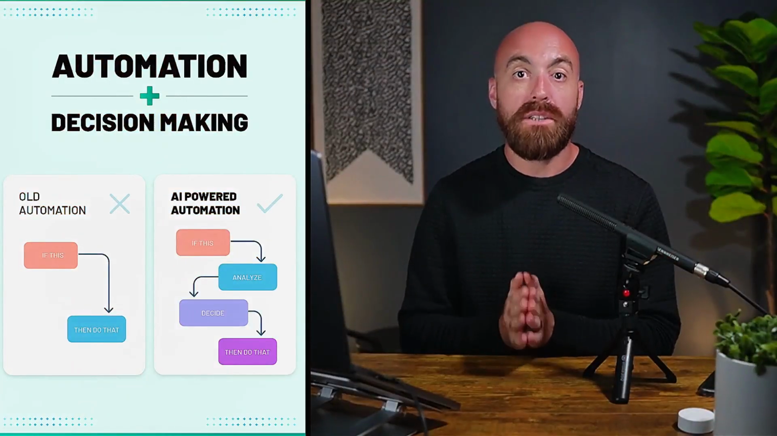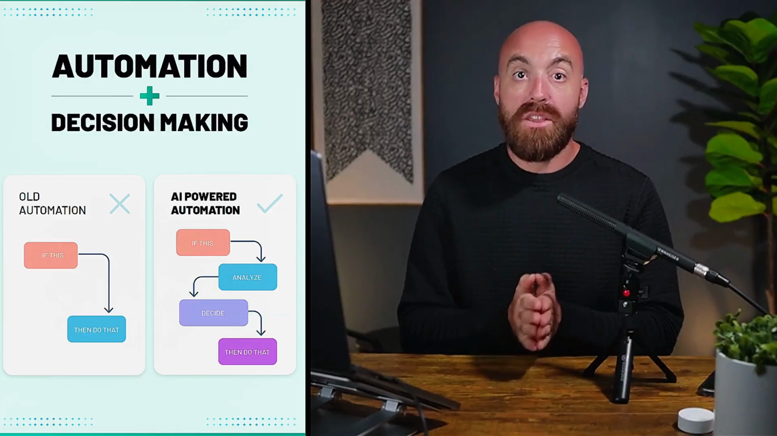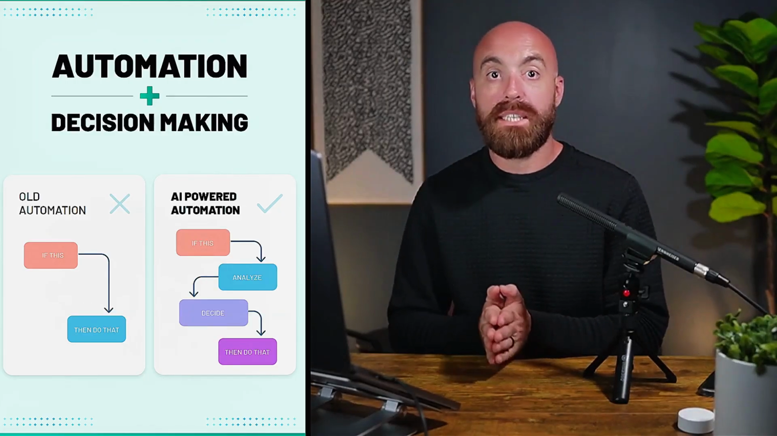So first, I want to talk about automation in the old way and automation with AI. Automation in the old way was if this, then that. And I think the most simplistic automation that people are probably really familiar with is Gmail automations. So in Gmail, you say, if this email comes from this person, then label it as this. But it's super logical. There's no decision making there.